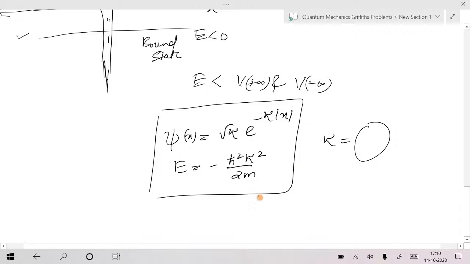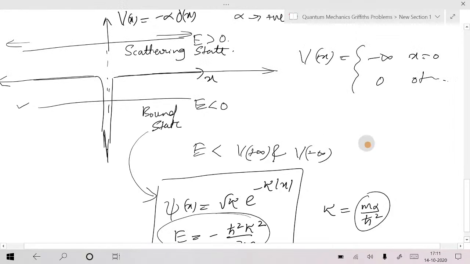I remember the bound state in this way, okay? And if you remember kappa, I think that's over. Anyone remembered? It's root of minus 2mE divided by h cross. No, I think that is m alpha by h bar square only. That's what I told. Kappa is equal to m alpha by h bar square. And you can write your wave function and E in terms of kappa. That's the best idea. Obviously, energy should be negative.